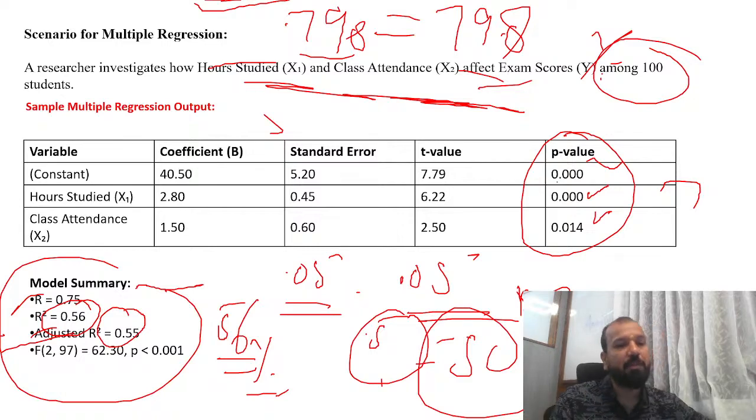Your model is 56% fit. If it's coming 0.86, your model is 86% fit. If it's coming less than 0.25, like 0.22, your model is 0.22% fit, which is not acceptable. That means whatever research you are doing, the model is not fit.